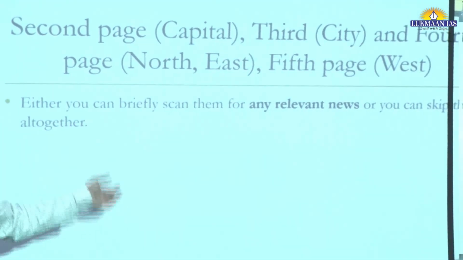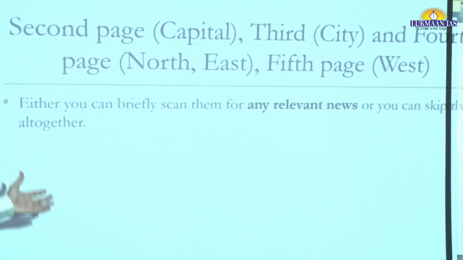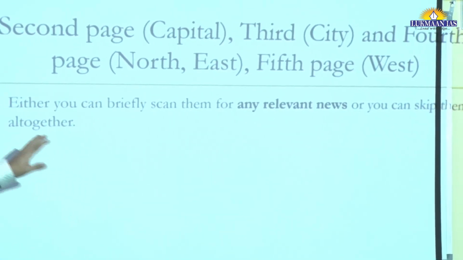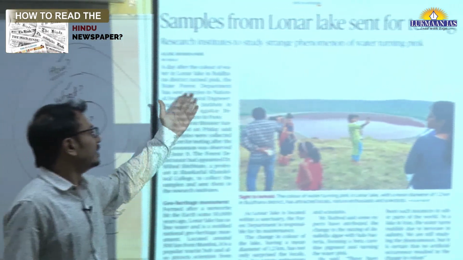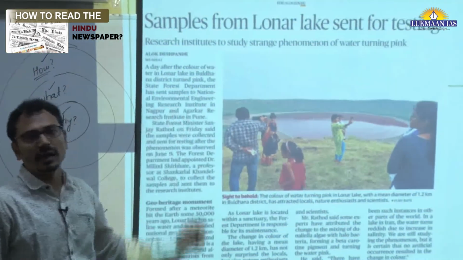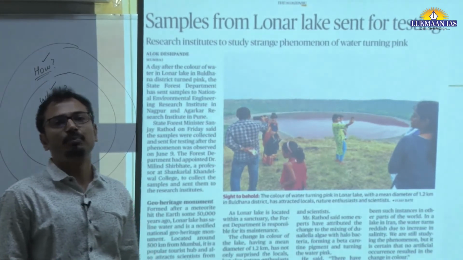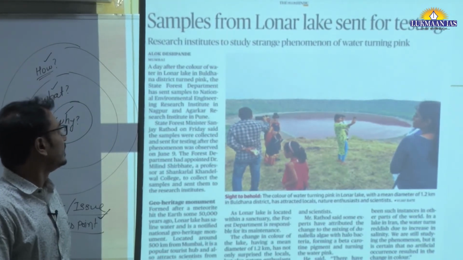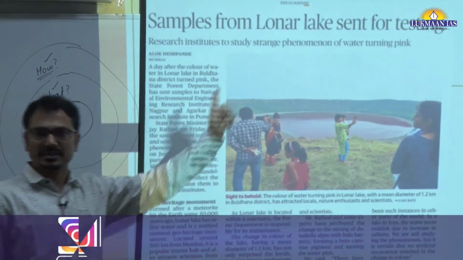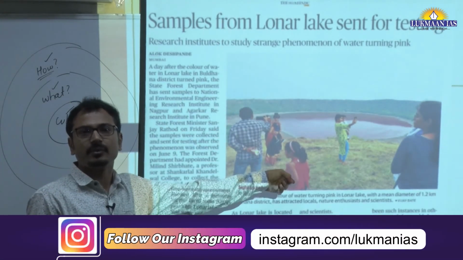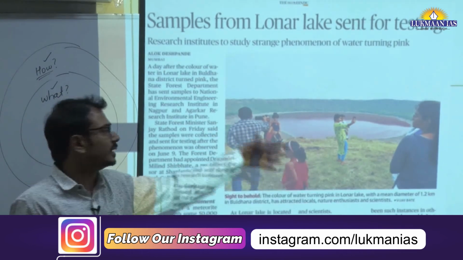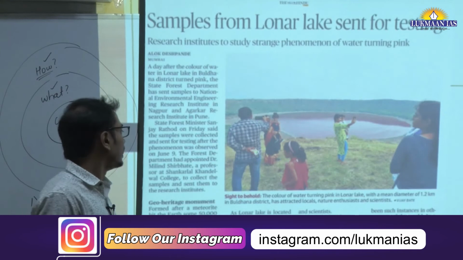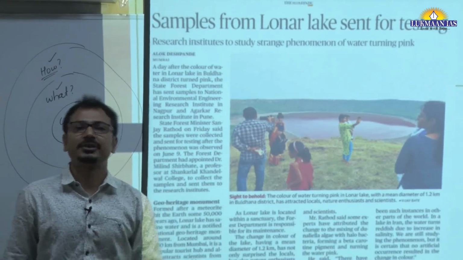Now what is relevant news to be scanned and taken input from? Let me give you some examples. Look at this news. Recently the water from Lonar lake in Maharashtra turned pinkish in color, and that news appeared from the western states, fifth page. Because that page is talking about western states, Maharashtra and Gujarat mostly, the news will appear from that part. Now this news is important for your examination.